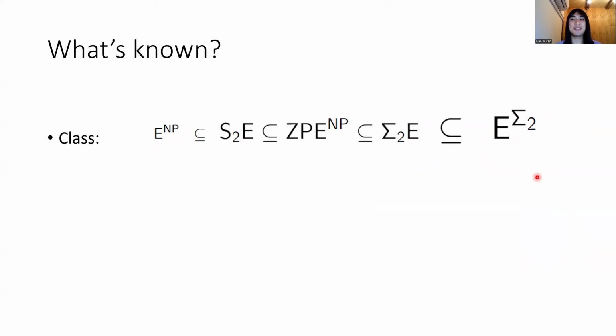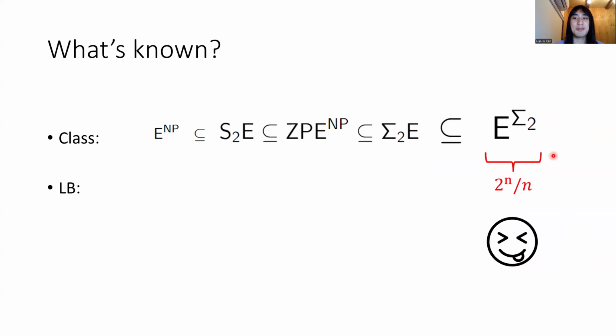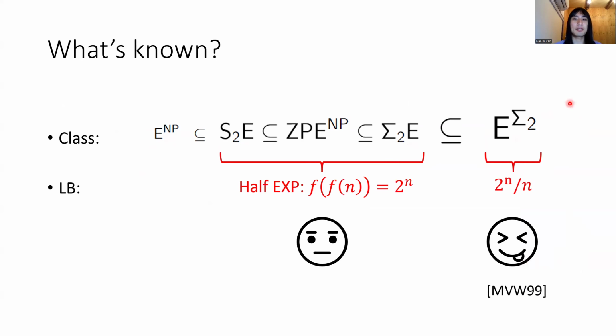But this only represents our inability to prove good circuit bounds. We know E to the Sigma 2 requires near maximum circuit bounds. And for the intermediate classes, such as Sigma 2 E, the second level of the exponential time hierarchy, we have a half exponential lower bound. So a function f is half exponential if f of f of n is something like 2 to the n.